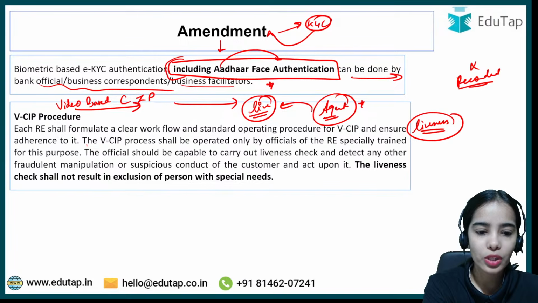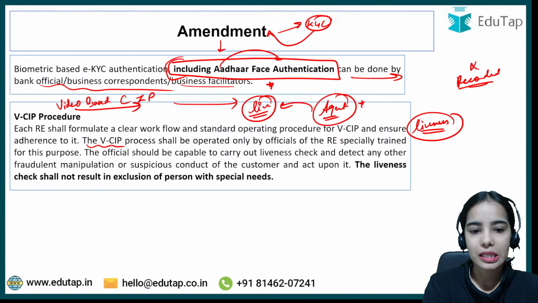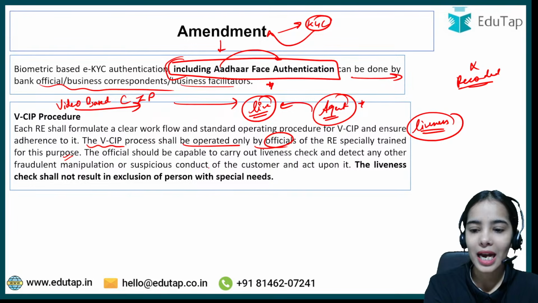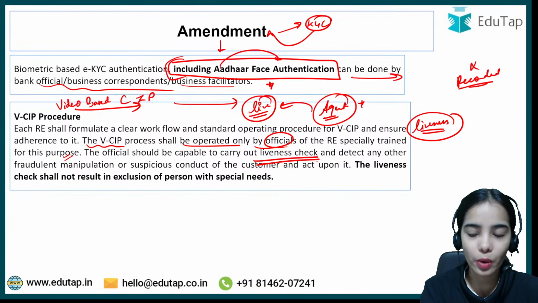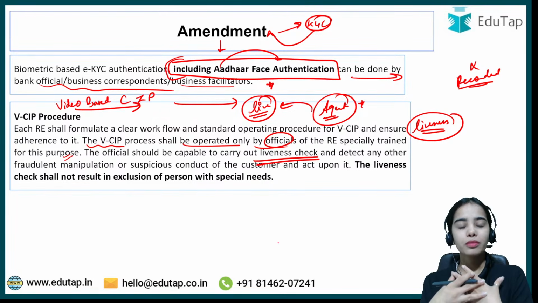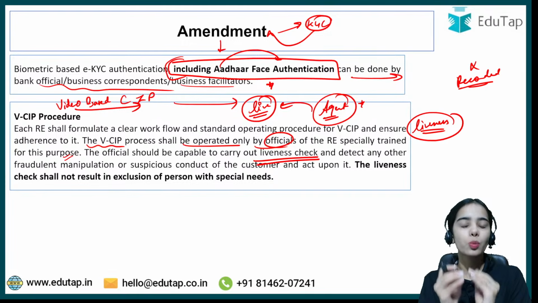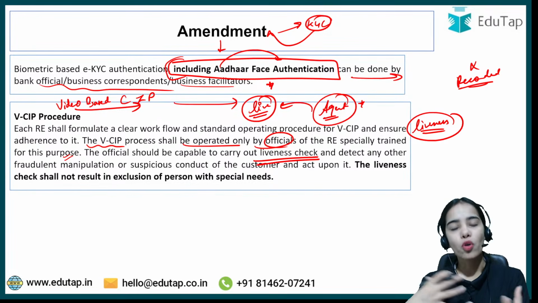Okay, so the video based customer identification process shall be operated only by officials of the regulated entity that are specifically trained for this purpose, as well as a liveness check has to be carried out, so that the person whose KYC is being done through video is actually available there, is actually answering the questions there, is actually the one who wants to open the account or who wants to do this transaction.